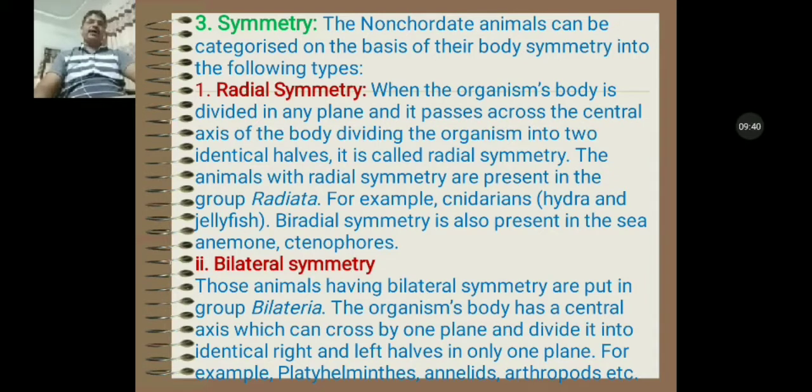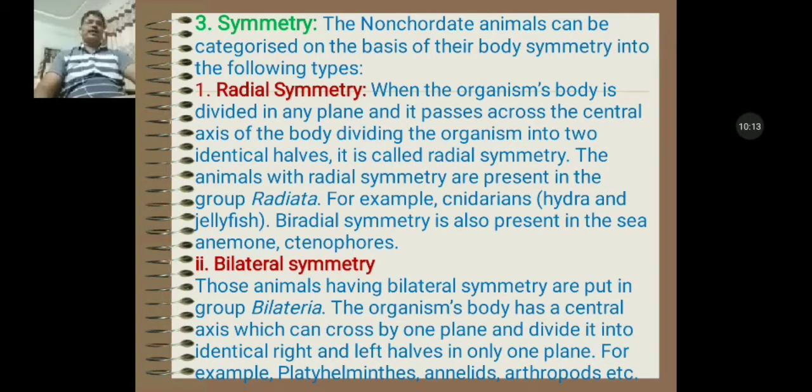Second is bilateral symmetry. The animals of Platyhelminthes to Chordata, and here I would like to say the animals of Platyhelminthes and Nematoda are included in the group of bilaterally symmetrical animals. Here I have included two groups, Platyhelminthes and Nematoda, because we are discussing lower non-chordates.